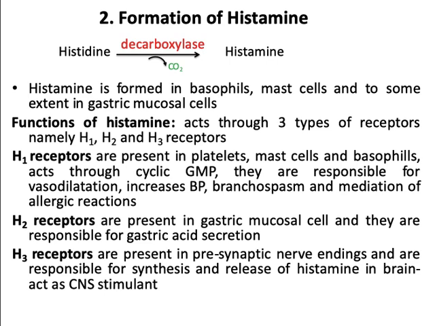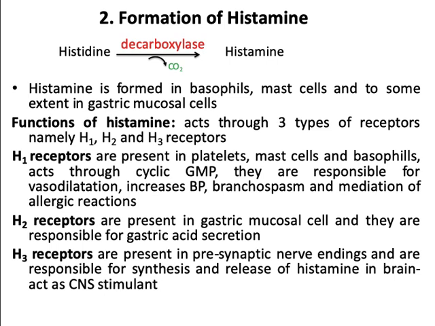Coming to functions of histamine, this histamine acts through three types of receptors, namely H1, H2 and H3 receptors. H1 receptors are present in platelets, mast cells, basophils, and they act through cyclic GMP. Cyclic GMP acts as a second messenger.